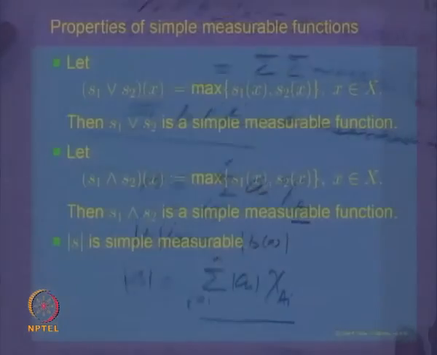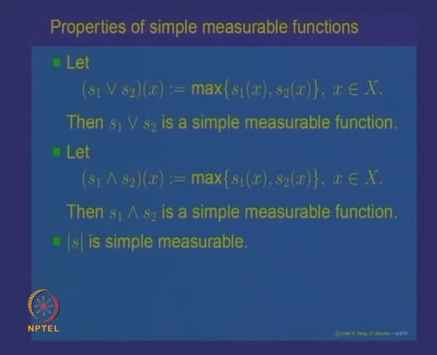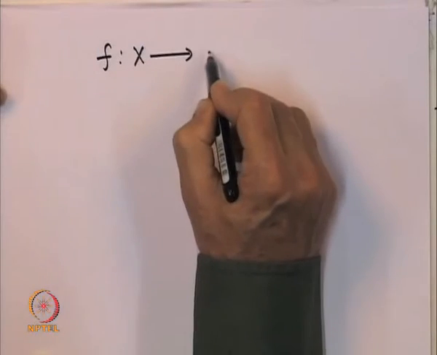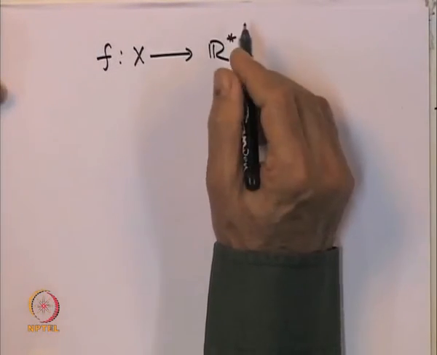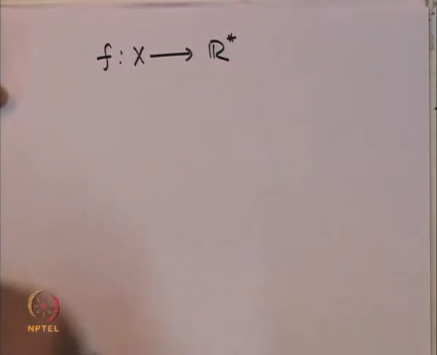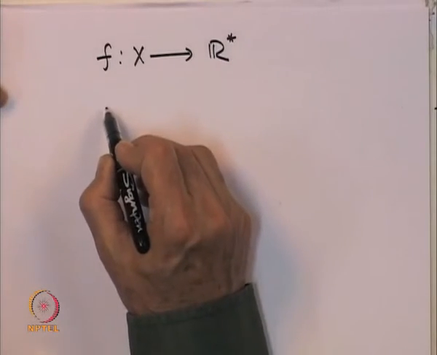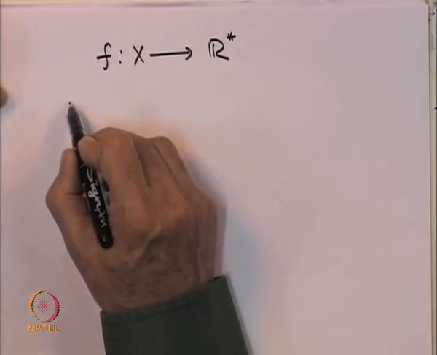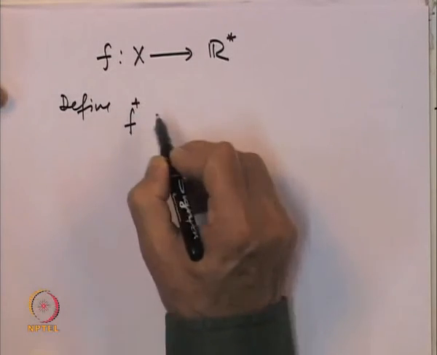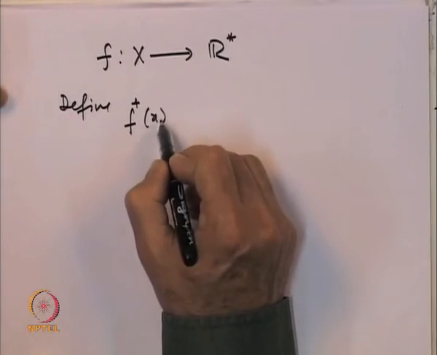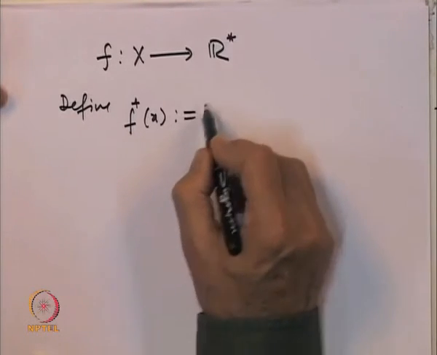At this point, it is worthwhile noting a few things about mod of a function. So let us take any function f from X to R or R star. Let us define f plus of x to be a function on X as follows.